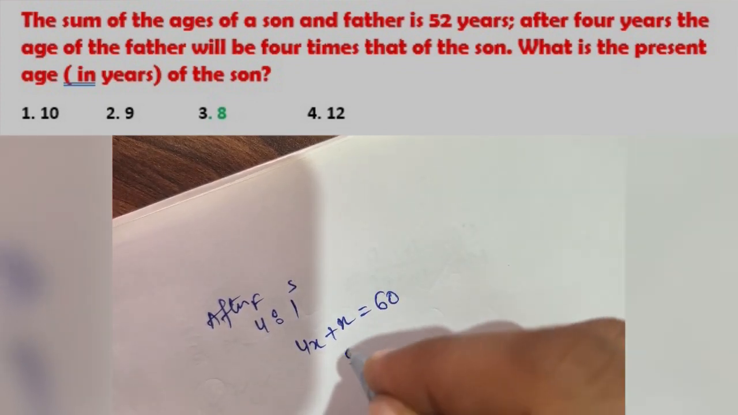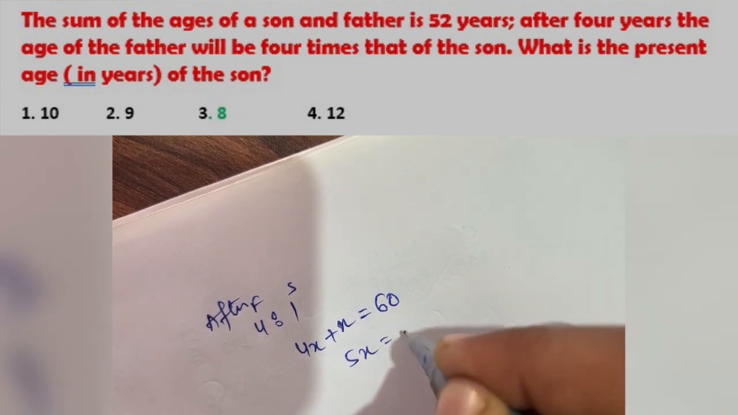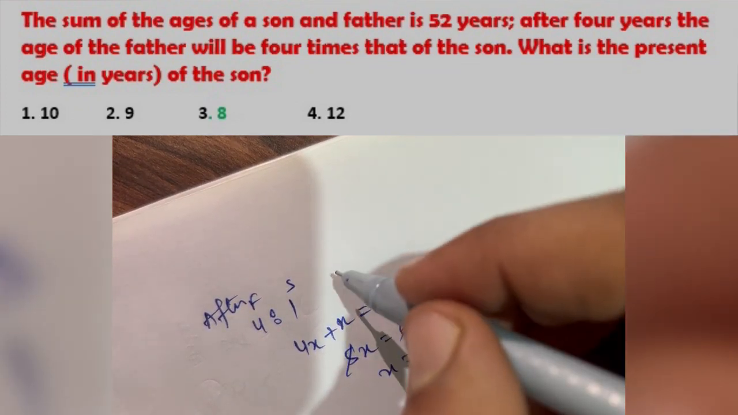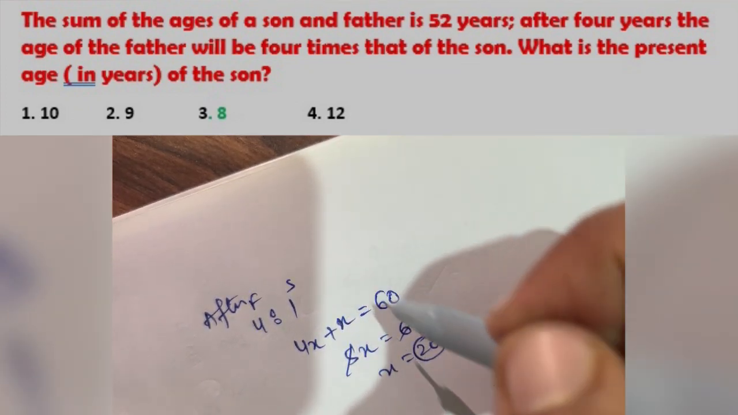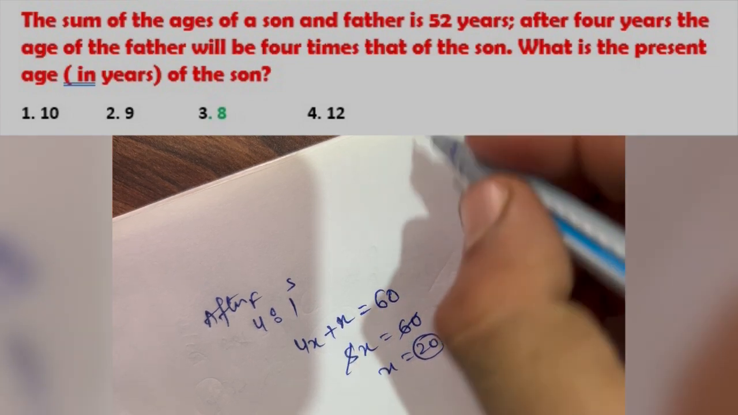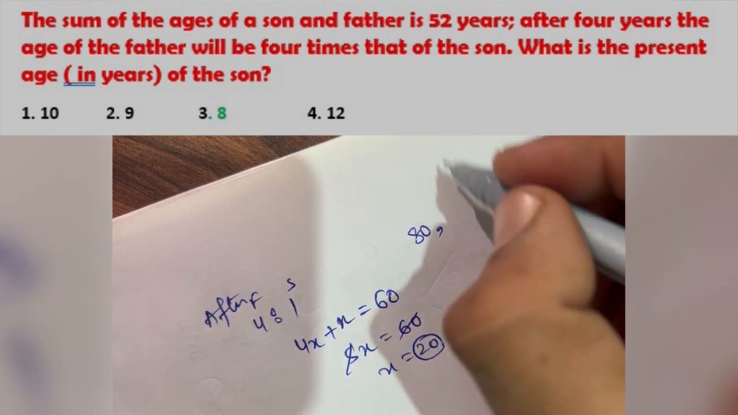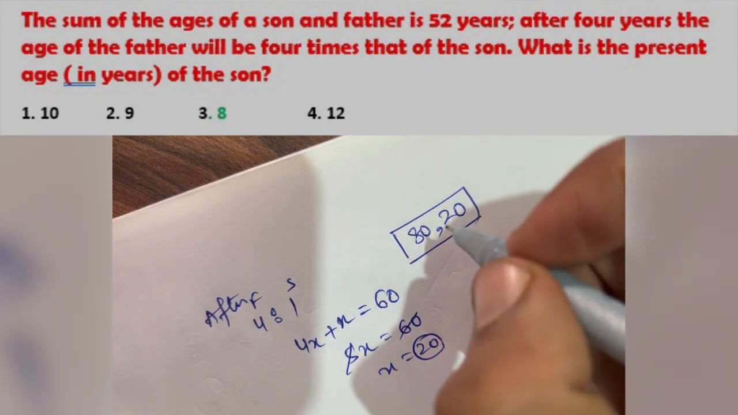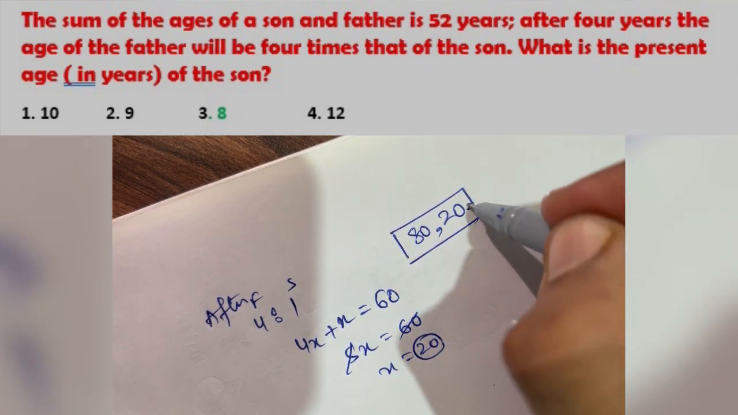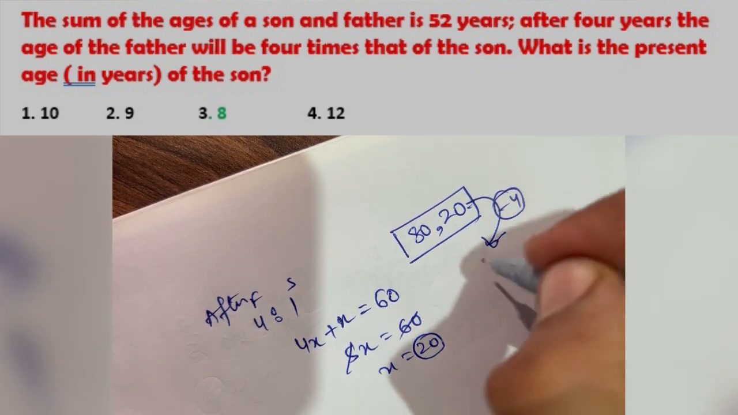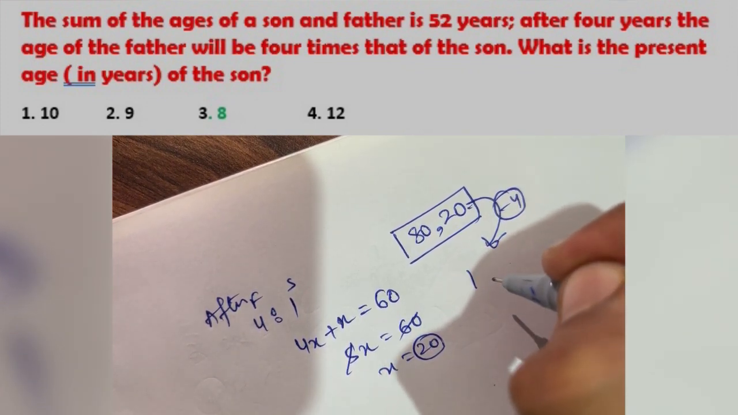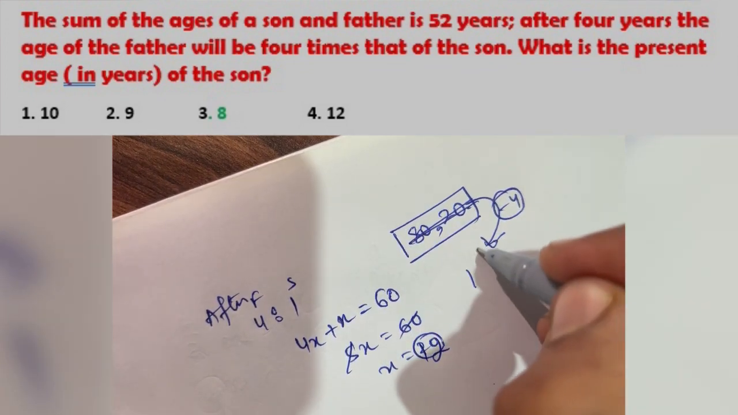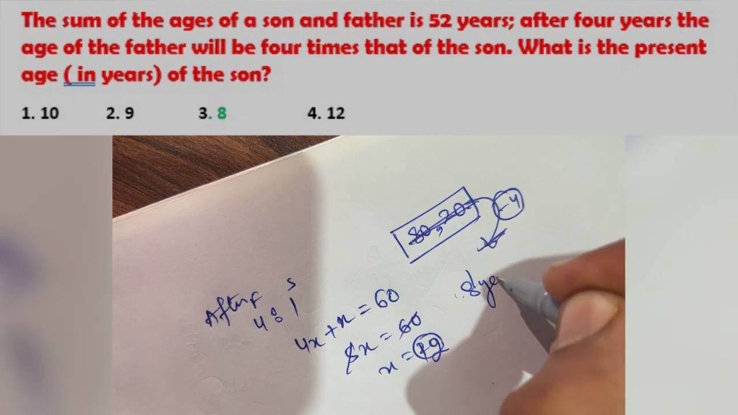So 4x plus x, and we have 52 plus 8, that will be 60. 5x is 60, so x will be given as 12. So 4 years after, the age of father will be 48 and that of son will be 12. What we have to find out is the present age of son, which will be minus 4 years, that is 8 years.